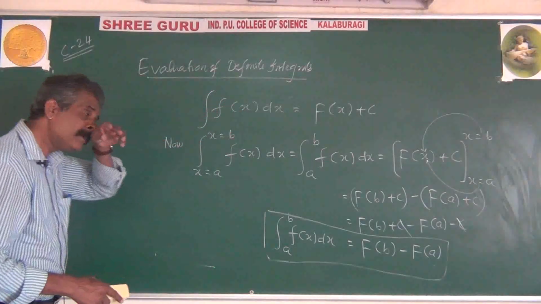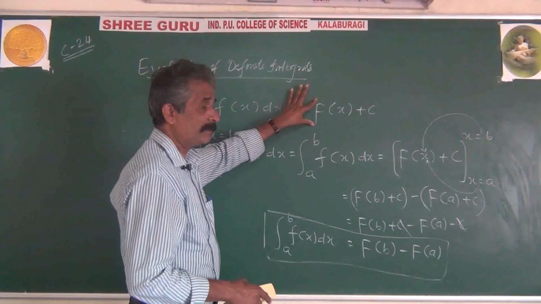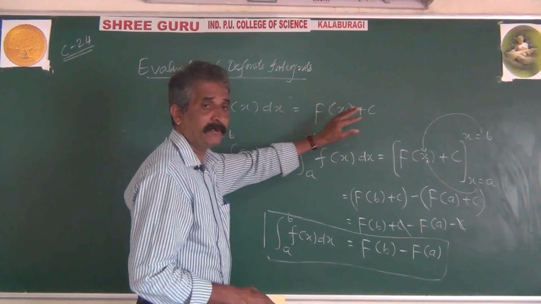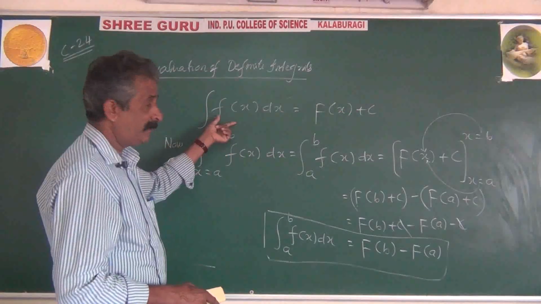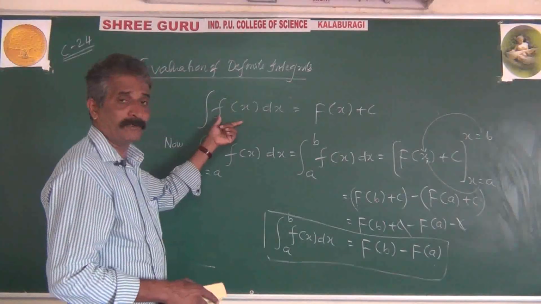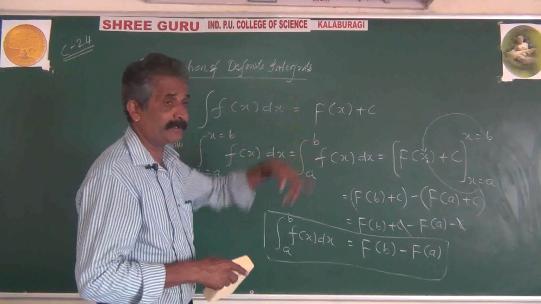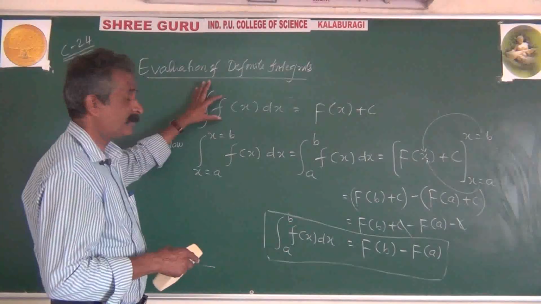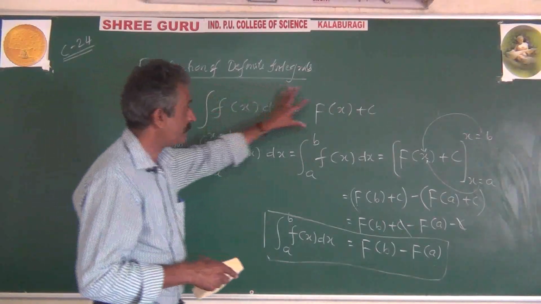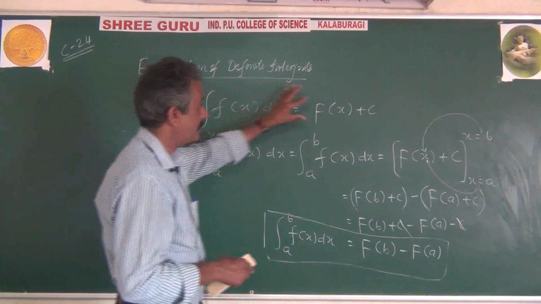Observe once again, we consider integration of f of x, that is equal to capital F of x plus c. Small f is the input, capital F the output, meaning small f is the function undergoing integration and capital F is the result of integration. For instance, if small f is cos, your answer is sin. If small f is cot, the answer is log of sin x.